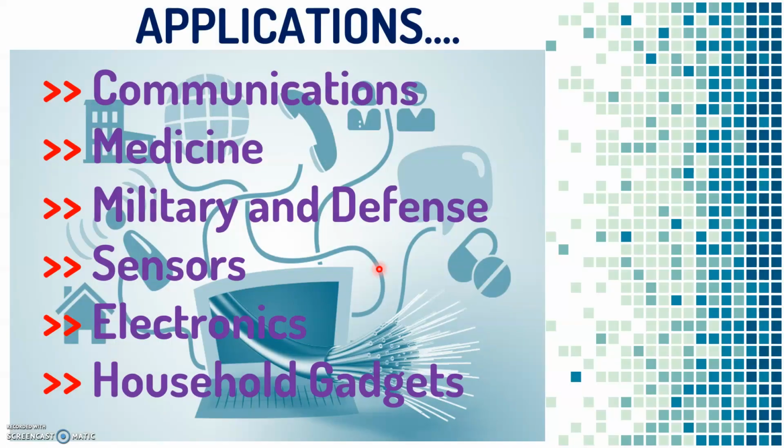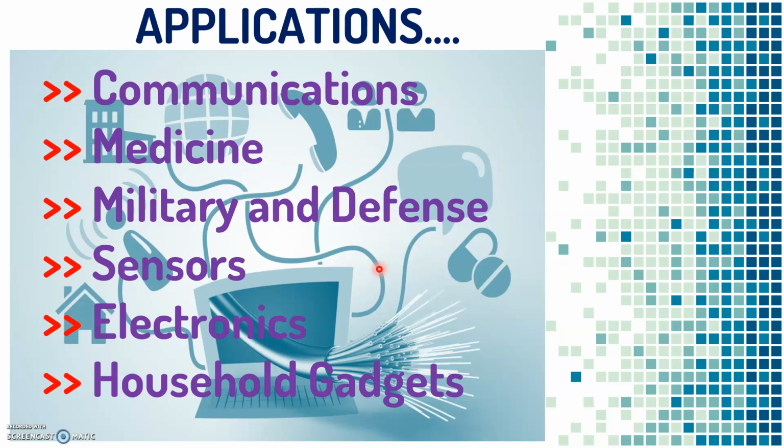Finally, applications. It is used in communication, mainly in military and defense, for seawater communication, that is for transmitting secret information through fiber optic cable under the sea. Then in medicine, for surgeries, in endoscopy, this fiber optic cable is used.